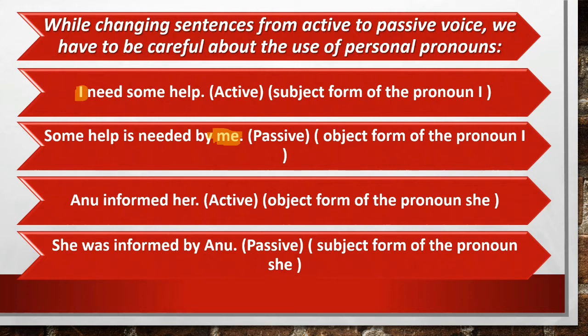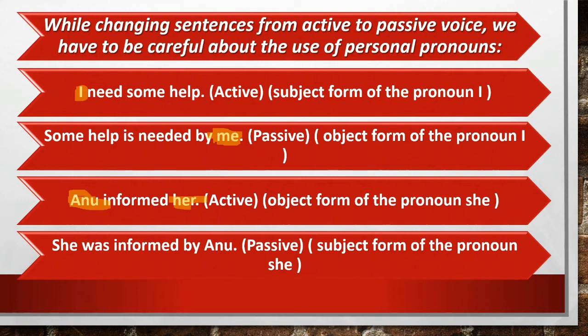Clear students? Next is Anu informed her. So Anu is the subject here. Clear? And her is the object here. Clear? Now students, you have to see the object form of the pronoun used in active voice. Like her is used here. So the subject form of this pronoun her is she.